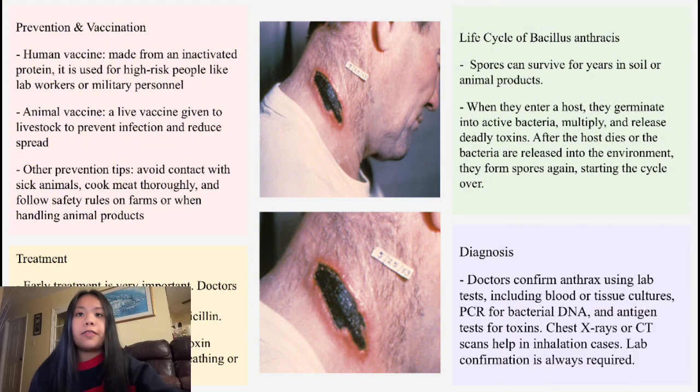The life cycle of Bacillus anthracis involves long-lasting spores in the environment. When a host encounters them, they germinate into active bacteria, produce toxins, and eventually return to spore form in the environment, allowing the cycle to continue. Diagnosis usually involves blood or tissue cultures, PCR tests to detect bacterial DNA, or toxin detection. Imaging like chest X-ray or CT scans helps identify inhalation anthrax.